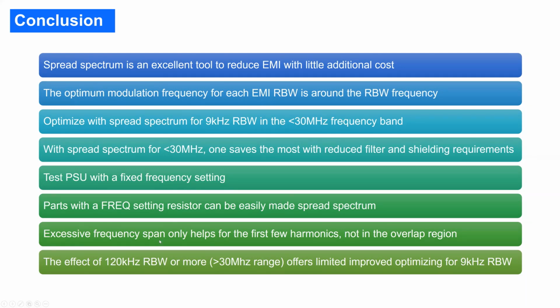And excessive frequency spans only help on the first few harmonics. In the overlap region, they don't help you much. So, in the 120 kilohertz resolution bandwidth area, so above 30 megahertz, it's very difficult to get much out of spread spectrum, as we learned today.